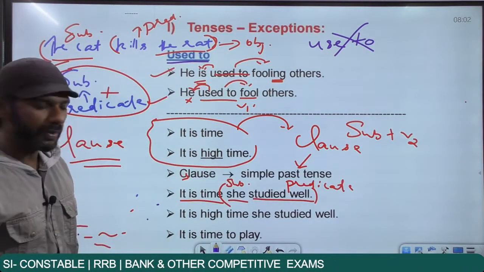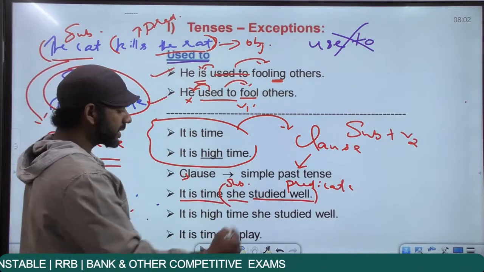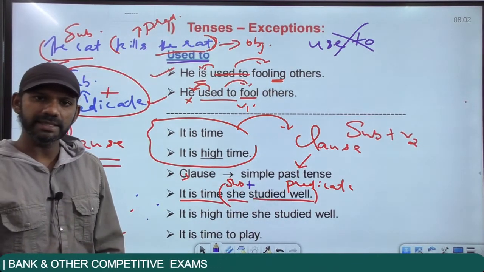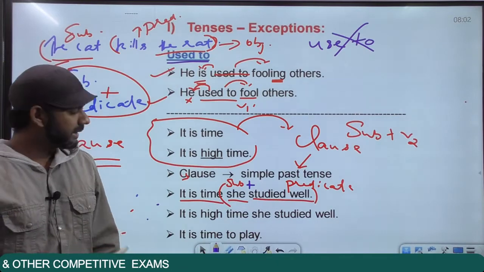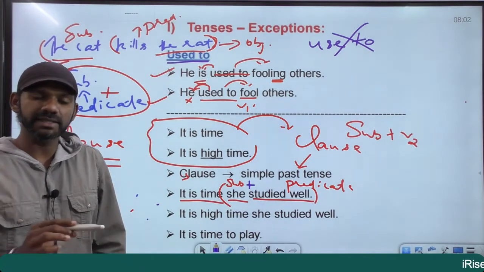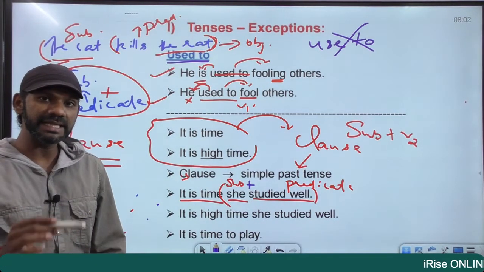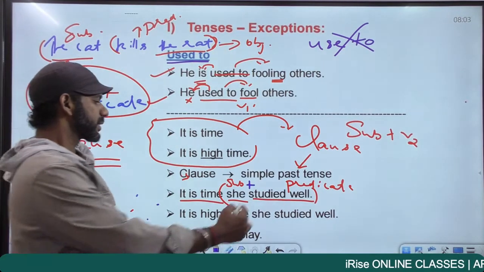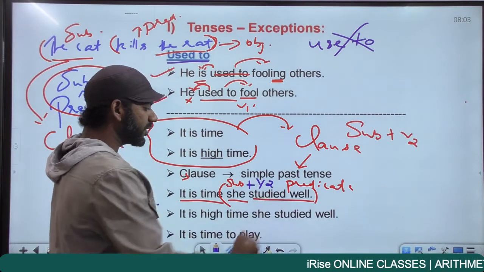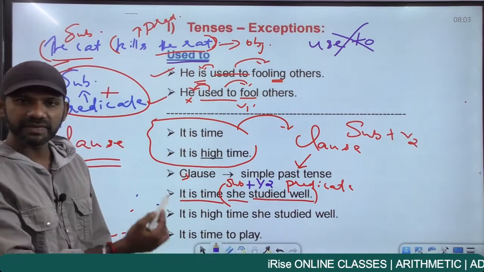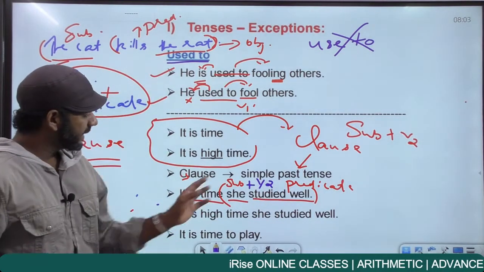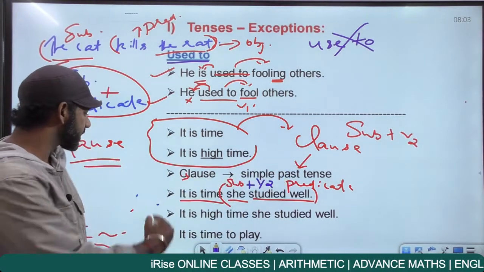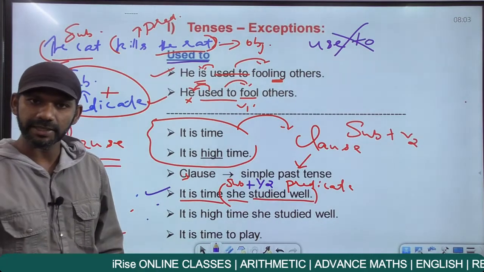She studied well. The subject here is she plus studied is both V2 and V3. It is study, studied, studied. There's nothing like subject plus V3. There's no such structure. We did not discuss any such structure in tenses. It's always subject plus V2. So studied in this statement is in the V2 form and subject plus V2 is simple past tense. It is time followed by a clause and that clause is in the simple past tense. This statement is grammatically correct.